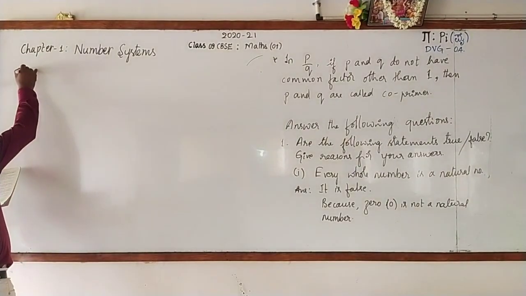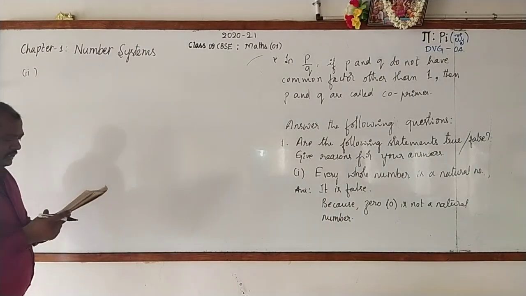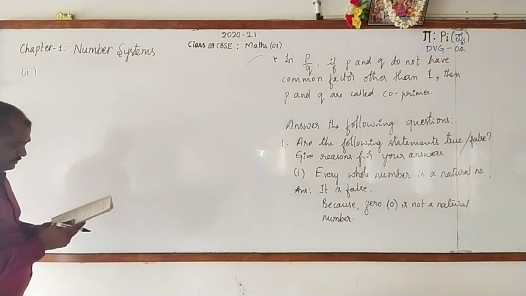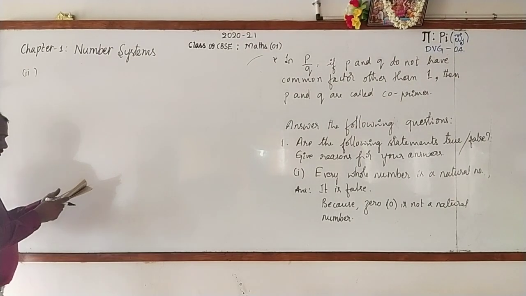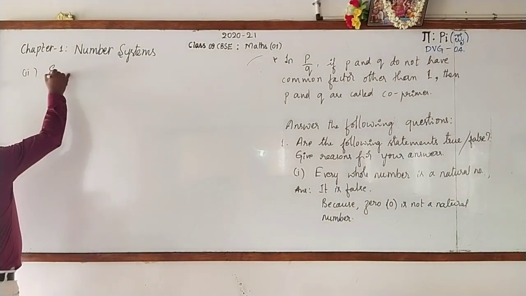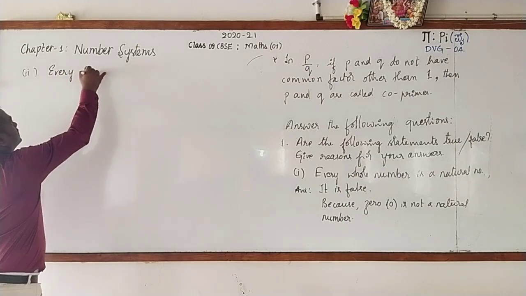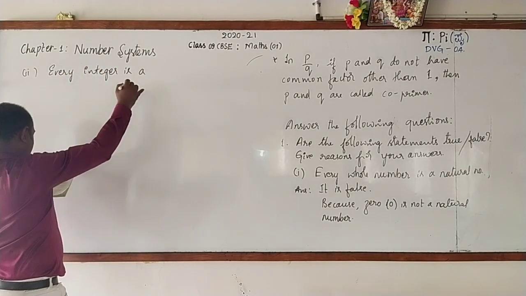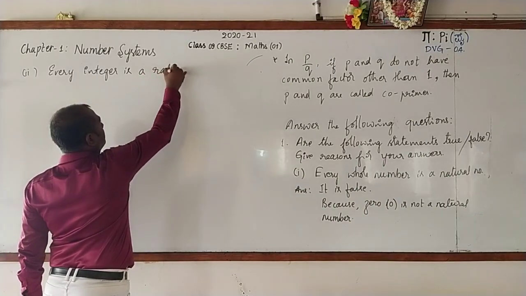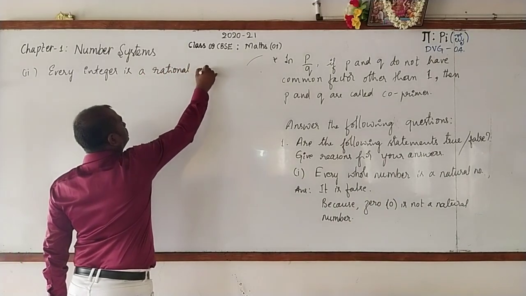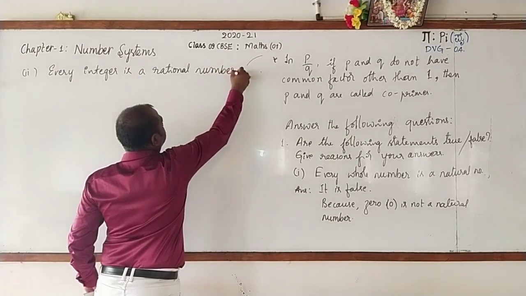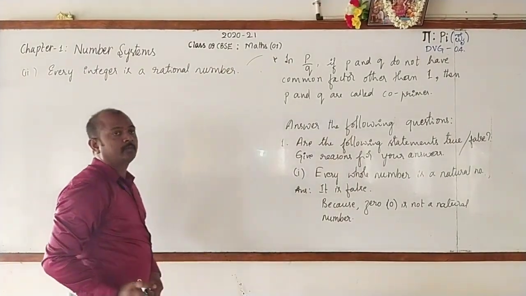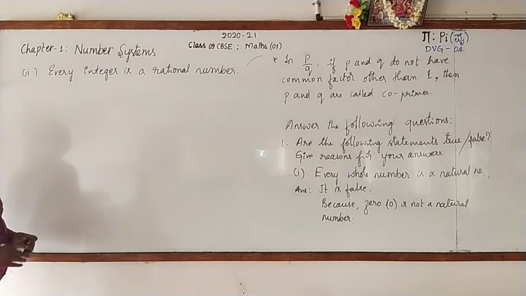The second one is: every integer is a rational number. Do you agree with this statement?